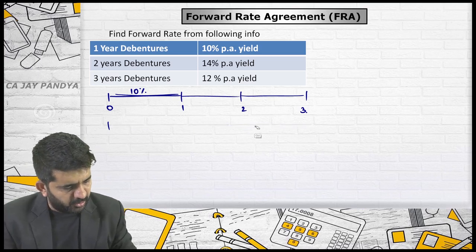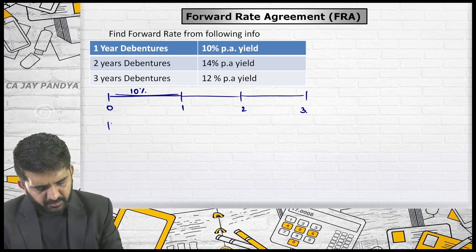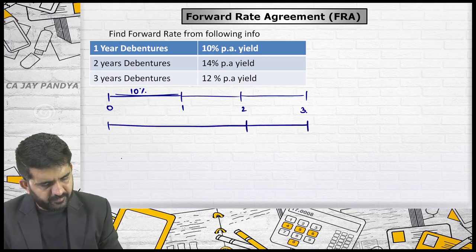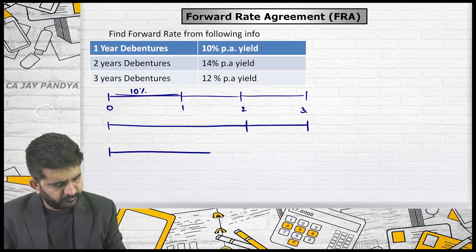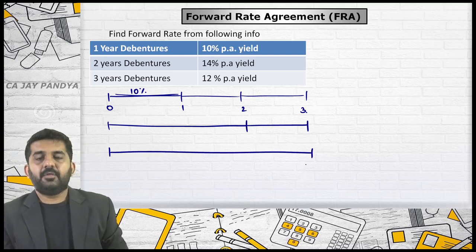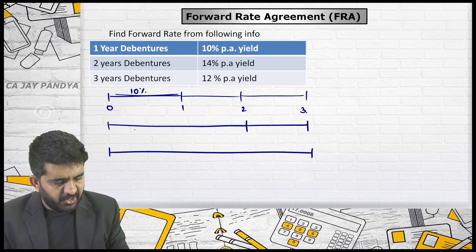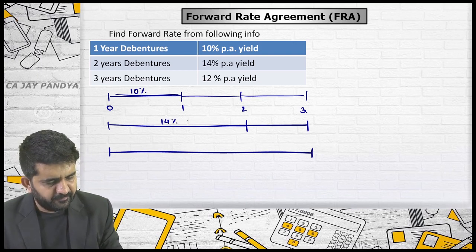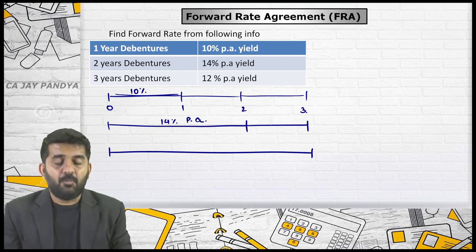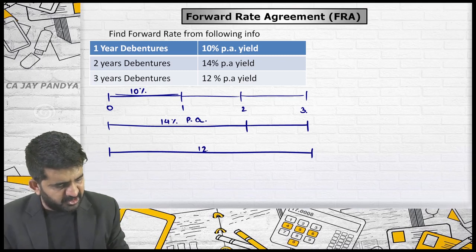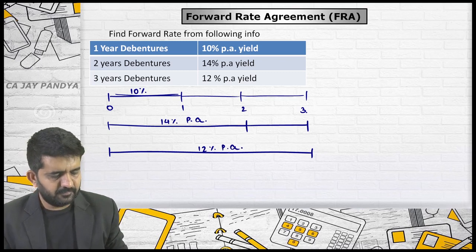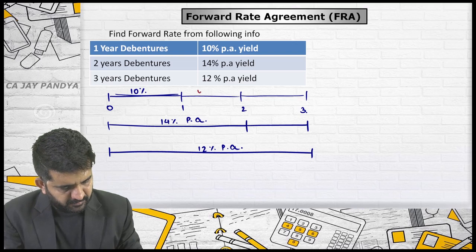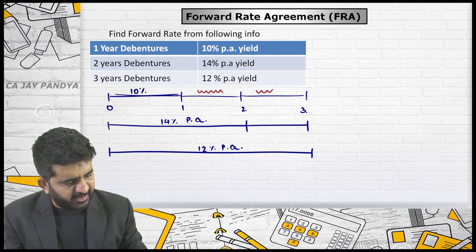Let me not put a gap over here. This is 10%. If you borrow for 2 years, it is 14% per annum. If you borrow for 3 years, it is 12% per annum again. I am finding out this rate first, and then I'll be finding out this rate.